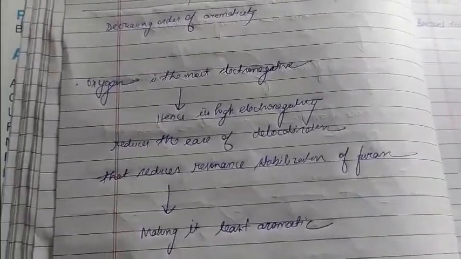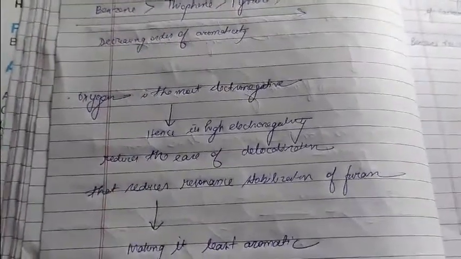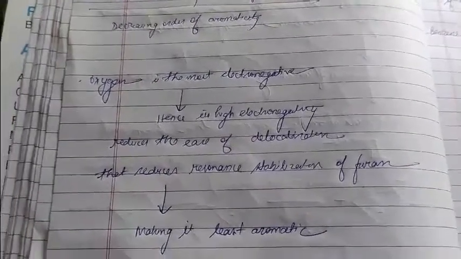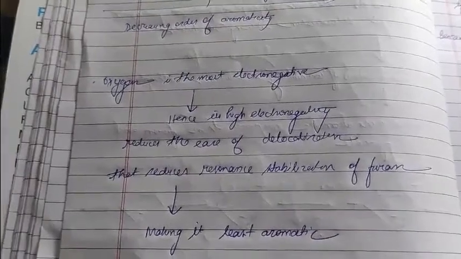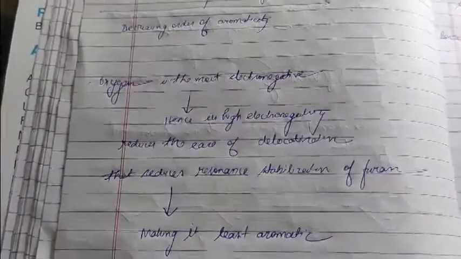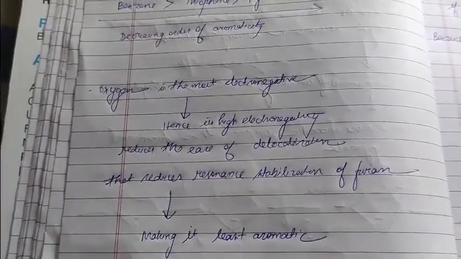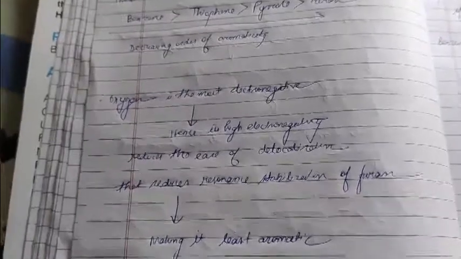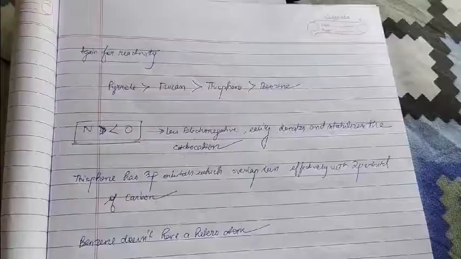For our last explanation of why furan is the least one, we'd also like to tell that electronegativity plays a huge role. Oxygen being the most electronegative element, therefore has a very least tendency of delocalization, and this particular character of oxygen reduces the resonance stabilization of furan, making it the least aromatic.